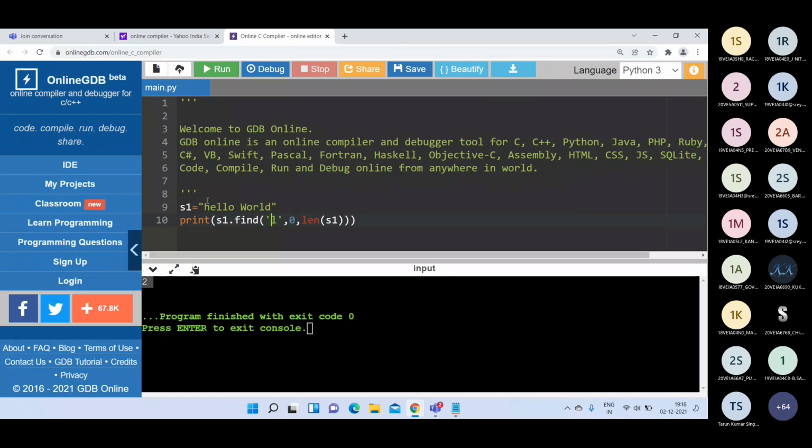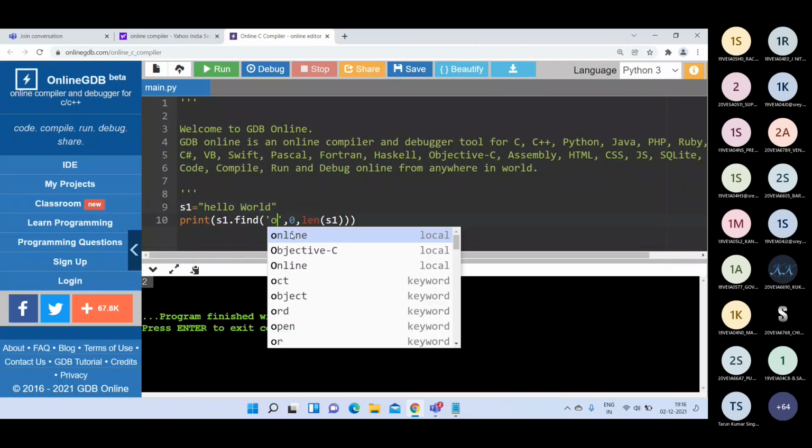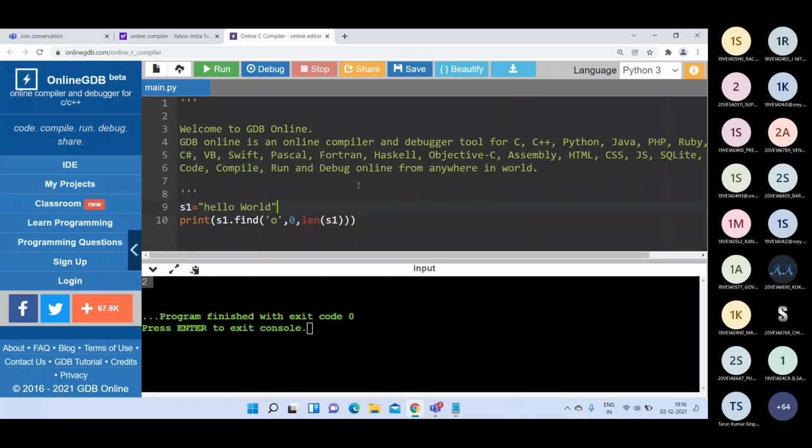This is 0, this is 1, this is 2. The first occurrence of l will be returned by this find function. If I write o, what will I get? 0, 1, 2, 3, 4. You will get 4 here. Are you getting my point?